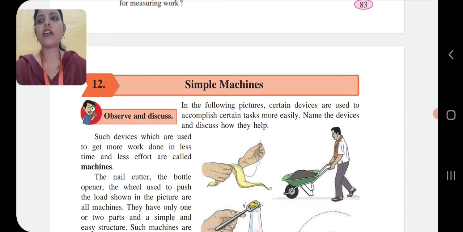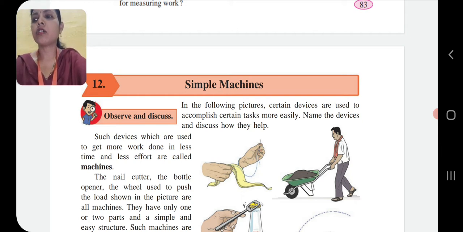Hope, as usual, you all are watching the video lessons and completing the assignments accordingly. So children, today we are going to continue our 12th chapter, Simple Machine.